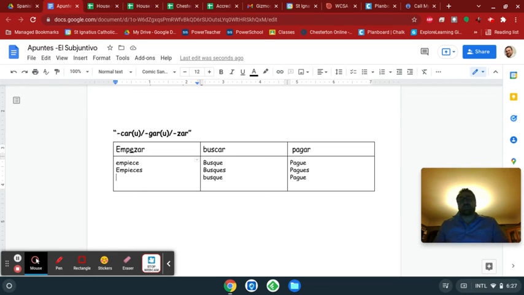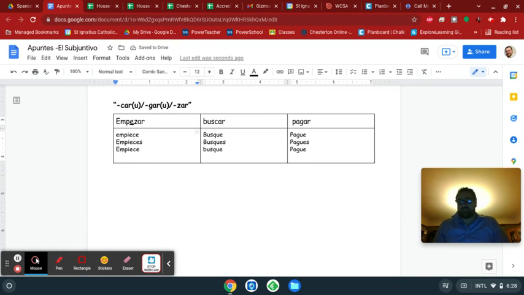Now the nice thing is that you really only have to worry about these car-gar-zar verbs when you're writing. Because when you're talking, you know that pagar is an AR verb: paga, pagas, paga. You would say pague, pagues, pague. When you're speaking, you don't really have to worry about the fact that you're adding a U. You're going to be saying it correctly anyway. Buscar, busco, buscas, busca. You're going to say busque, busques, busque, right? And the same thing with empezar. You're probably going to say empiece, empieces, empiece. Okay, so those are our car-gar-zar verbs.